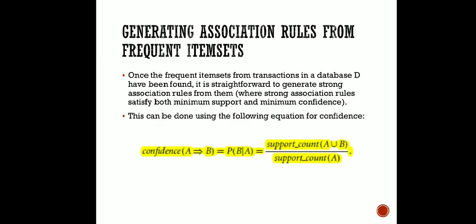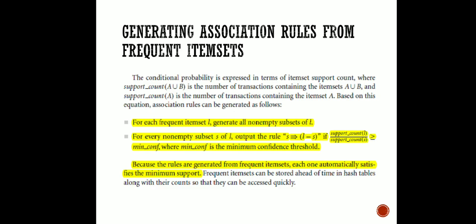Now once we have generated all these frequently occurring item sets, we can find out the confidence, that is, the support confidence rule. Now you can see this is the formula which we are going to use in finding out this confidence rule.